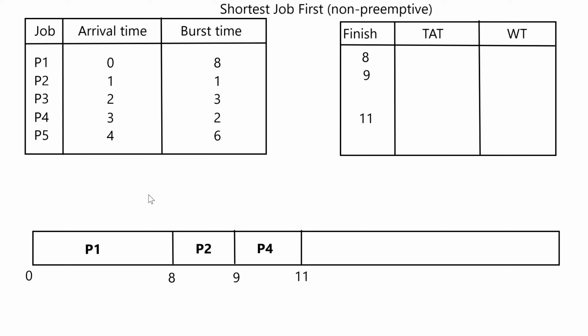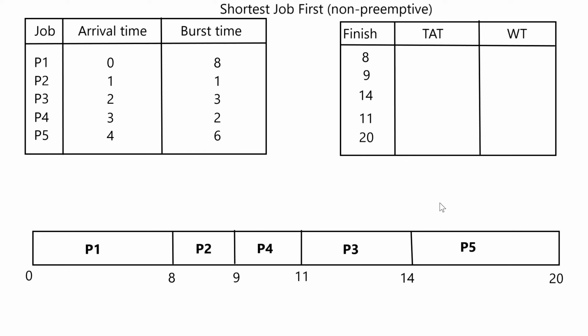Notice that P2 and P4 also did not give up the CPU, because once they are allocated to the CPU they won't leave it until they finish their execution. Now we are done with P1, P2, P4. We are left with P3 and P5. The shortest job is with time 3 which is P3, so next we will be scheduling P3. P3 finished its job in 3 time units and now we are only left with P5 which has 6 units, and we will be scheduling that to finish our Gantt chart. So our fifth process took 6 units of time and it finishes at time 20. So I have written 20 in the finish time.